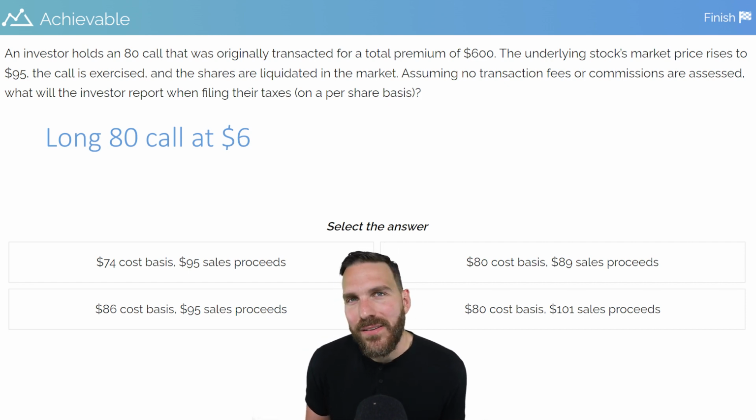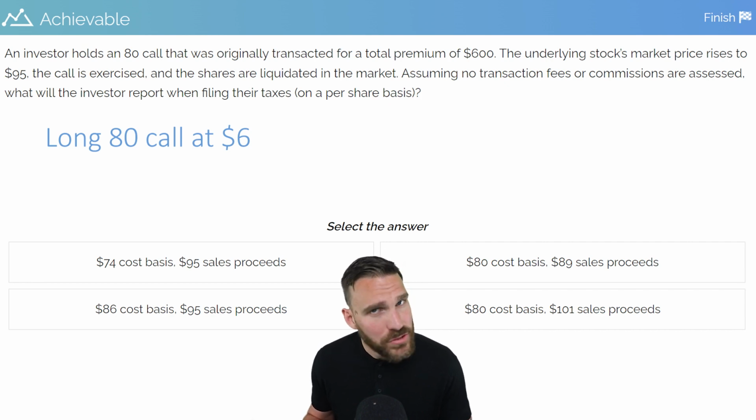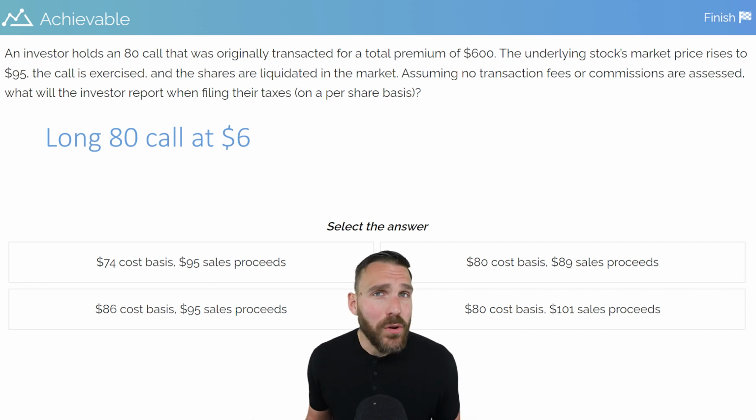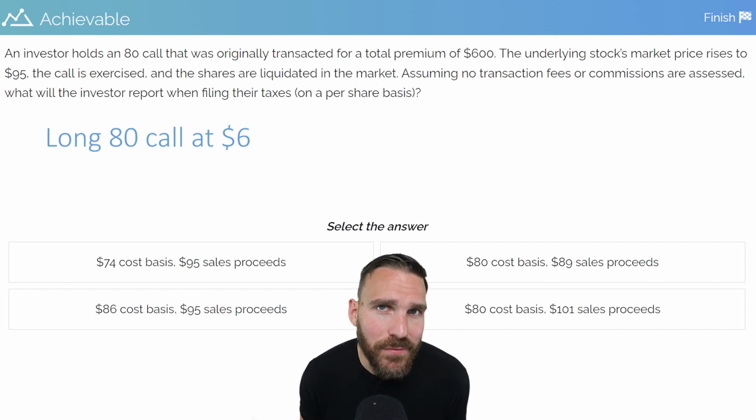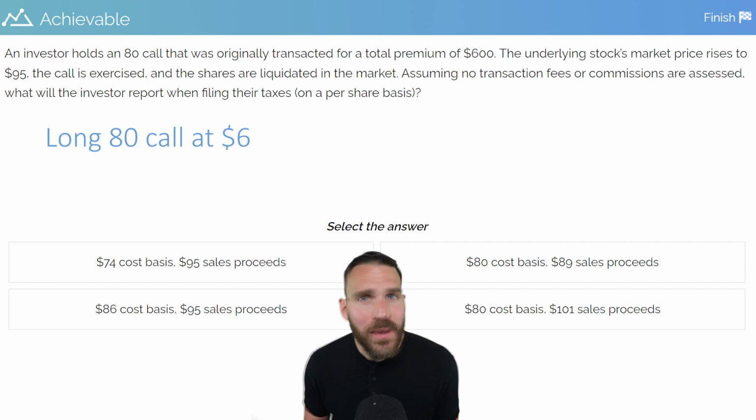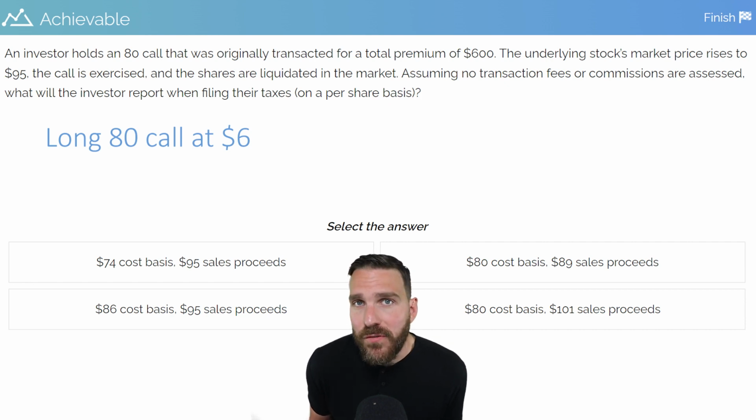Then they tell us that the underlying stock's market price rises to 95 and the call is exercised. We'll just pause at that point. That should totally make sense. Calls get exercised when the market price rises above the strike price. Call up, and we are 15 points above the strike price here.